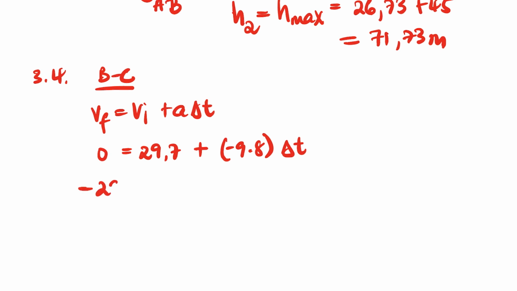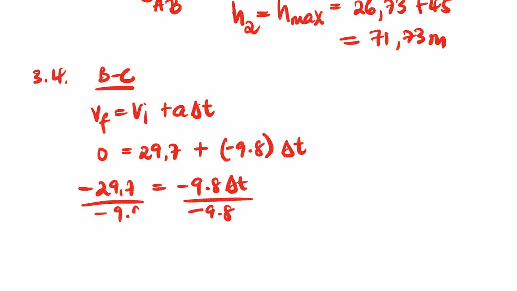So 0 equals 29.7 plus negative 9.8 change in T. Then we divide by negative 9.8 on both sides, and your delta T, when you punch that in the calculator, 29.7 divided by 9.8, is going to be 3.03 seconds.